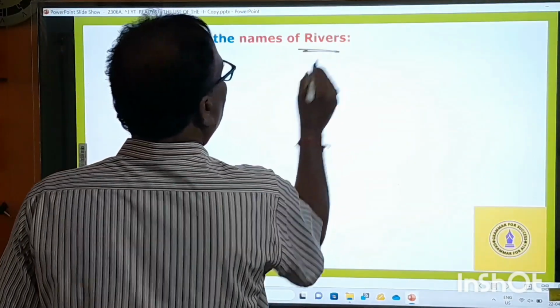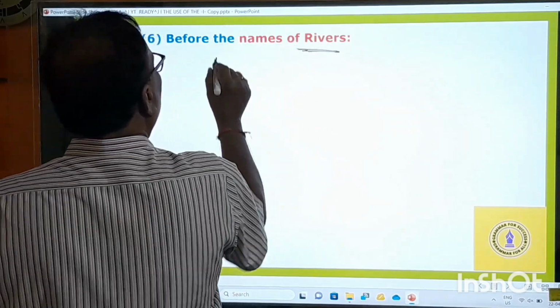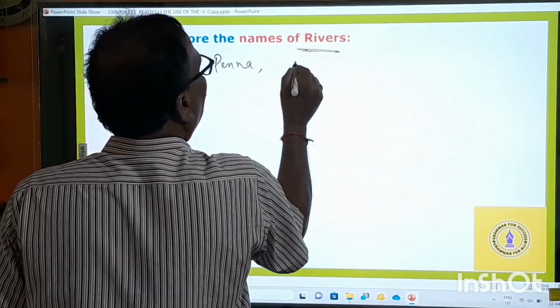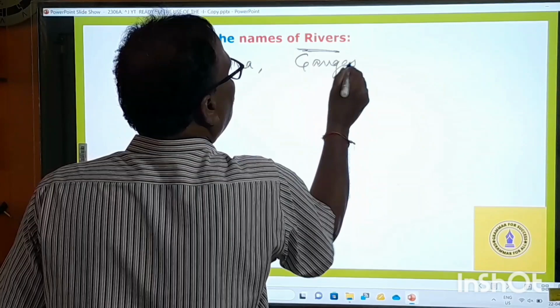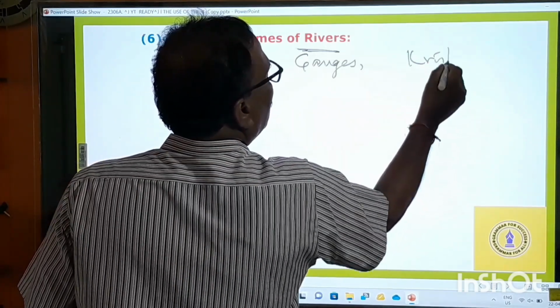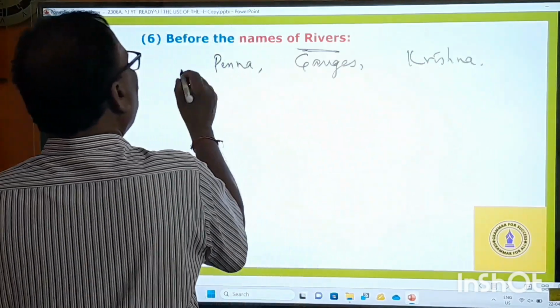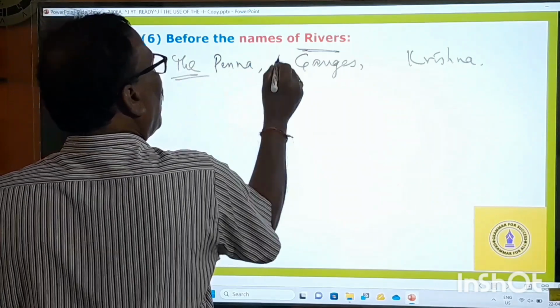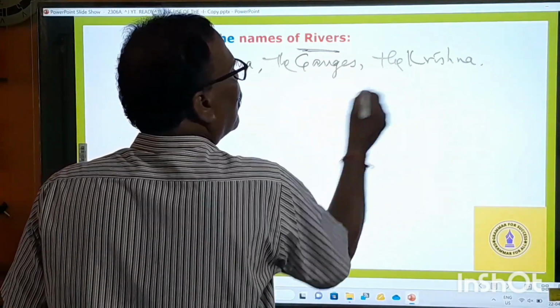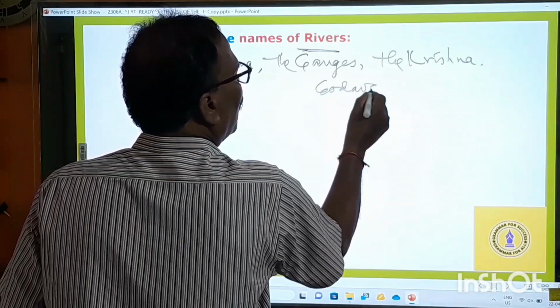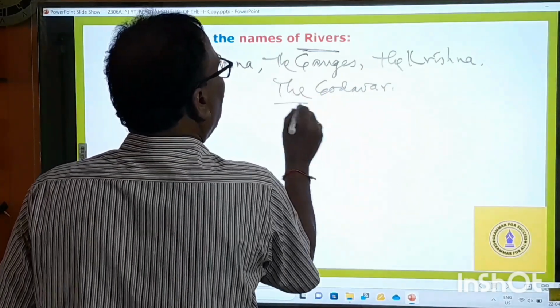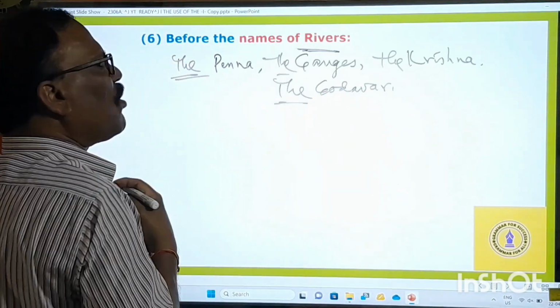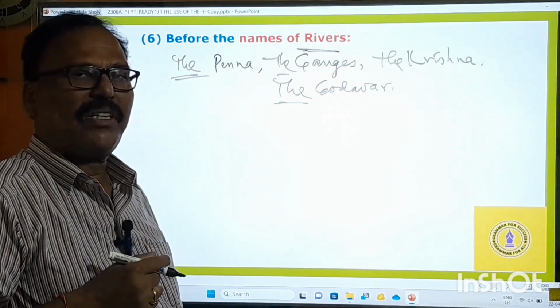Before the names of rivers. What are the names of rivers? Penna is a river. Ganges is a river. Krishna is a river. These are all names of rivers. You have to say the Penna, the Ganges, the Krishna, the Godavari. So before all the names of rivers, we must use the definite article.